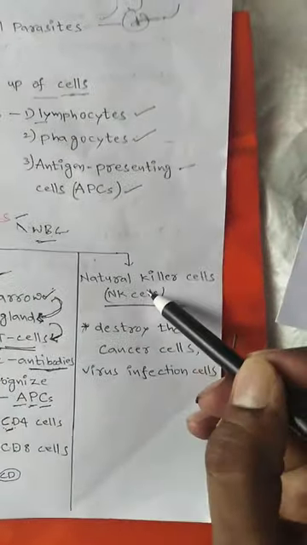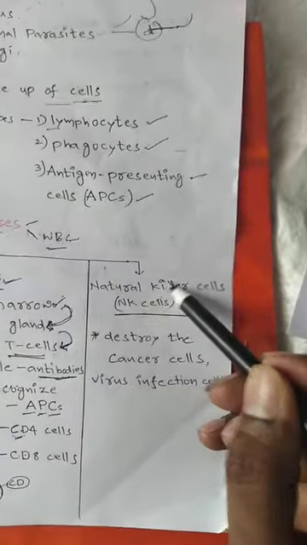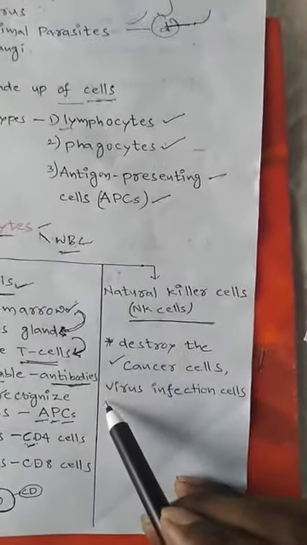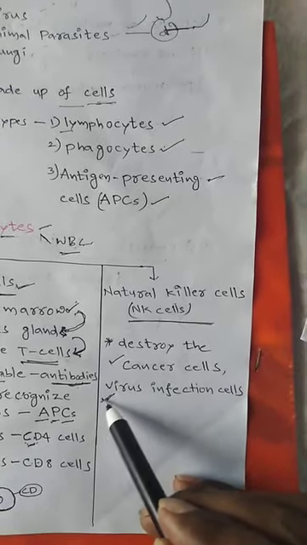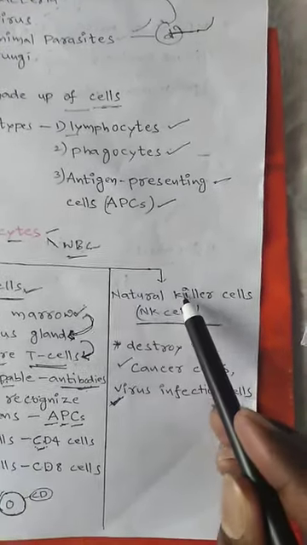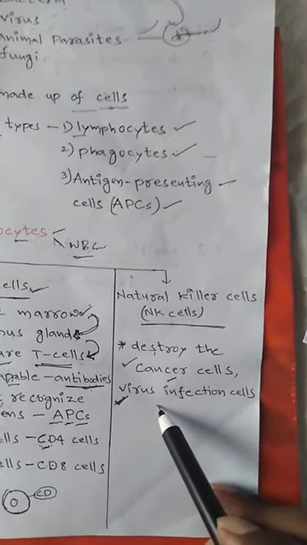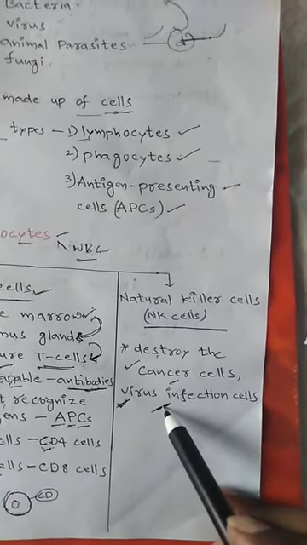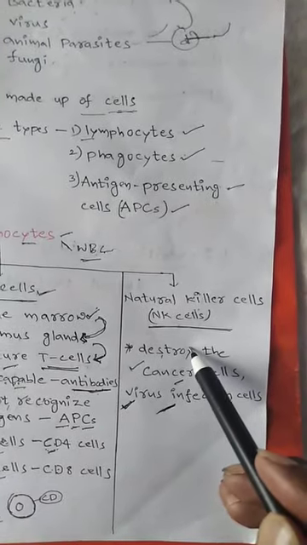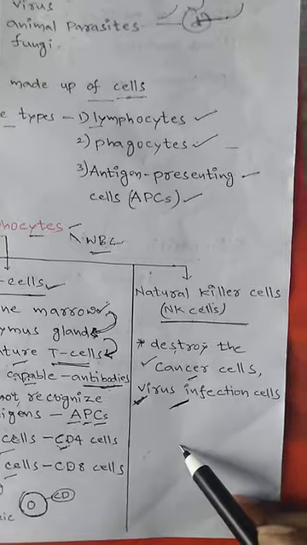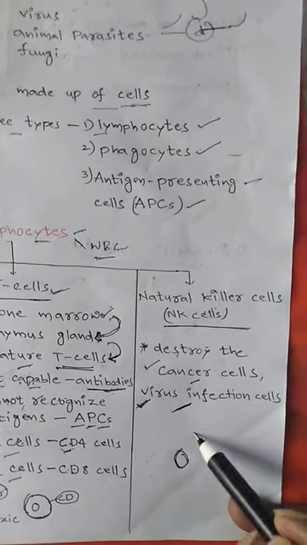Next, third one, natural killer cells. They protect our body from cancer cells and virus infected cells. Natural killer cells destroy the cancer cells and virus infected cells. They also release the same kind of materials, granulins and perforins, and destroy the whole cell.